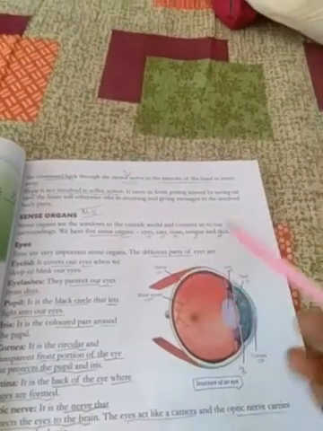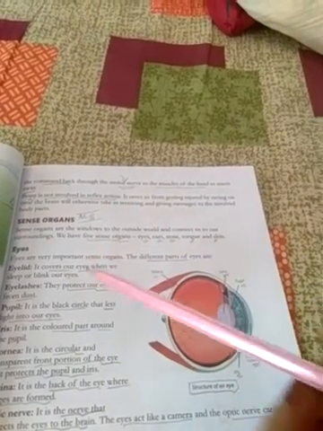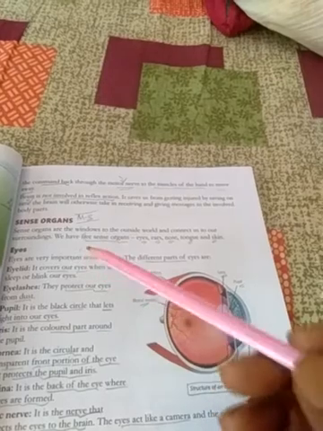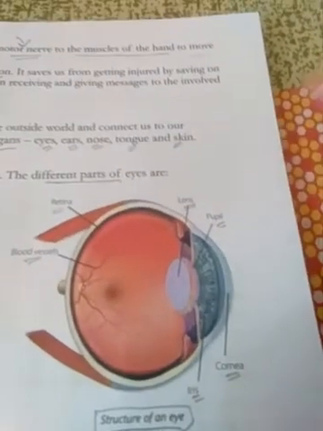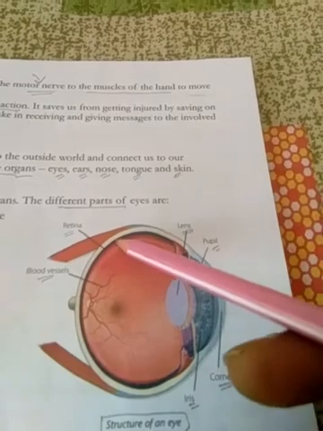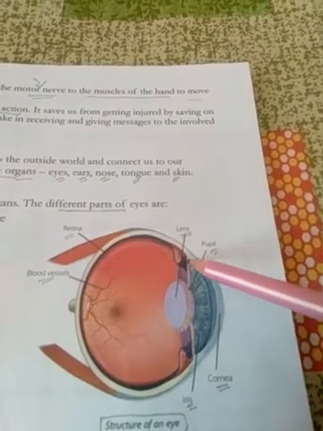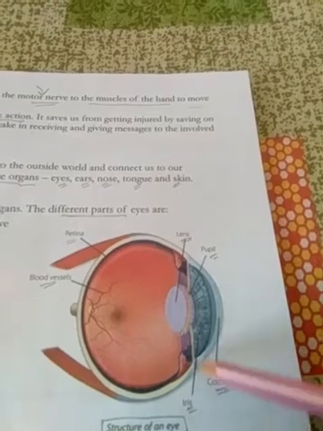We are going to learn about the eyes. These are also sense organs. This is the structure of the eye. The important parts of the eye are the retina, the lens, the pupil, the cornea, the iris, and the blood vessels. These are very, very important parts of the eye.